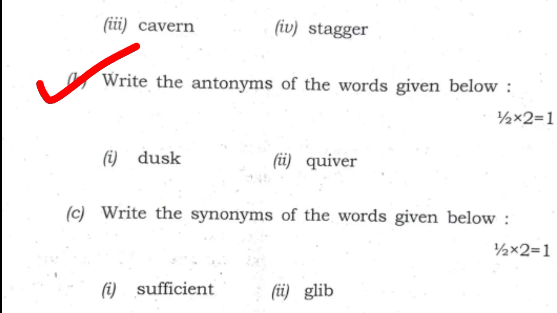B. Write the antonyms of the words given below. Half mark for each word, total marks 1. 1. Dusk, 2. Quiver. Antonyms are respectively dawn and steady. Next, C. Write the synonyms of the words given below. Half mark for each word, total 1 mark. Number 1. Sufficient. Number 2. Glib. Respective synonyms are enough and superficial.